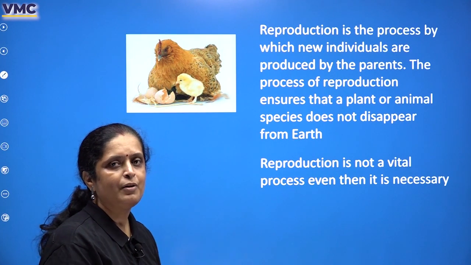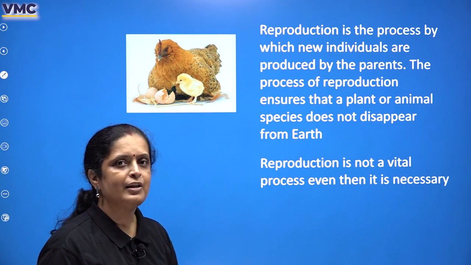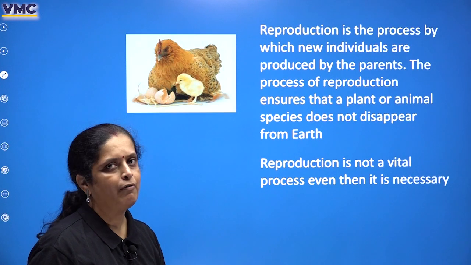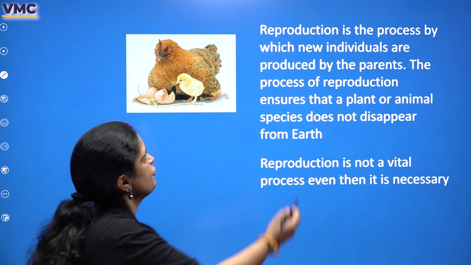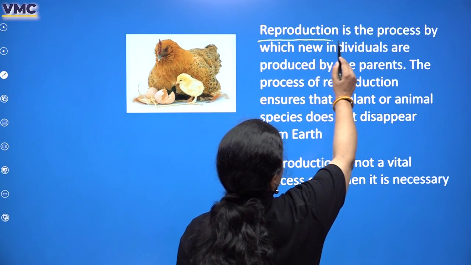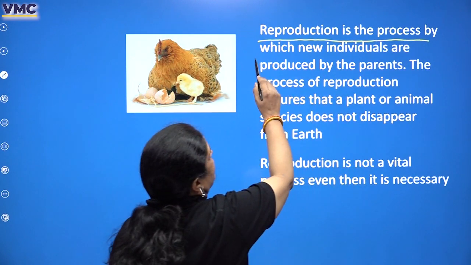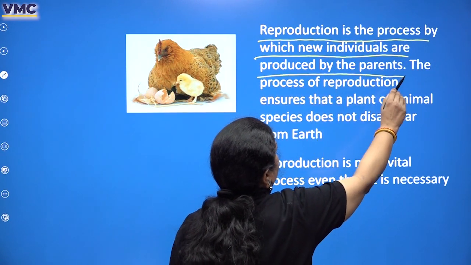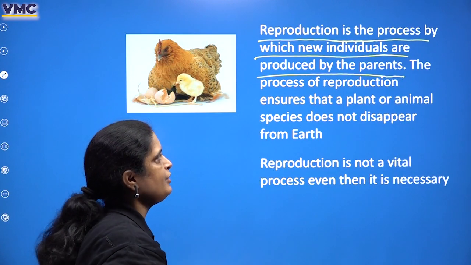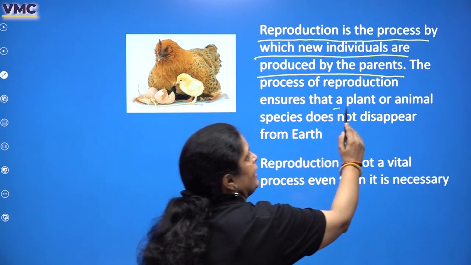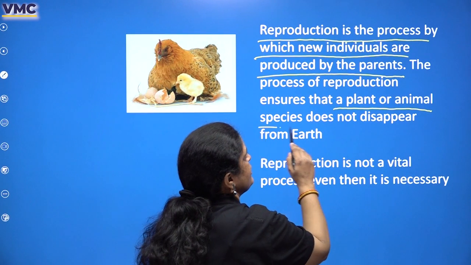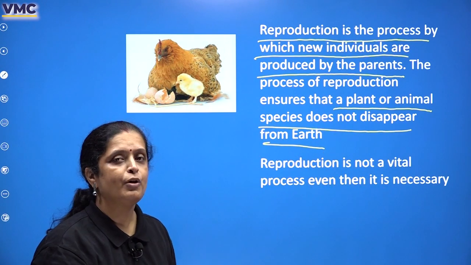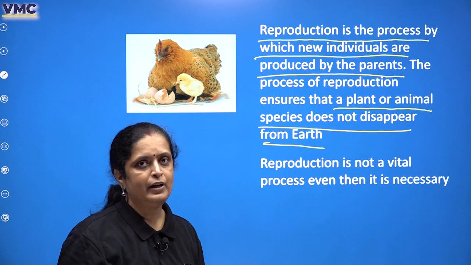So what is reproduction? Reproduction is production of offspring with the help of a parent, right? So reproduction is the process by which new individuals are produced by the parents. The process of reproduction ensures that a plant or animal species does not disappear from earth. So this is what makes reproduction very important.